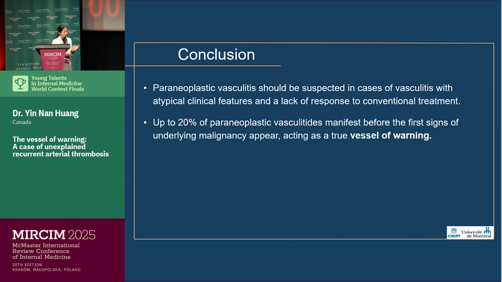In conclusion, it is important to keep in mind paraneoplastic vasculitis when we see cases of vasculitis with atypical clinical features and inadequate response to conventional vasculitis treatment, and also to keep in mind that up to 20% of paraneoplastic vasculitis can present before the first signs of malignancy, acting as a true vessel of warning.